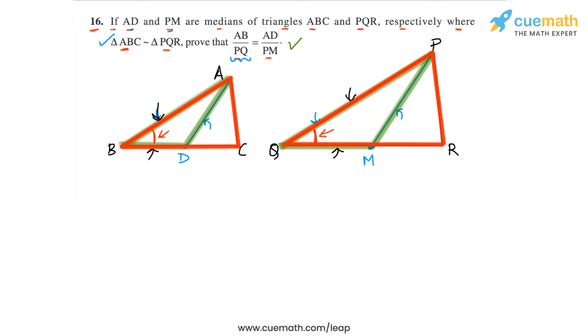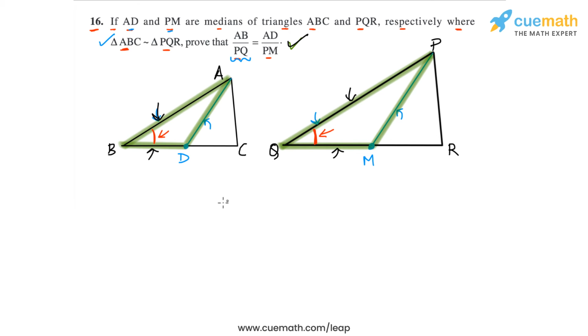So by showing that AB by PQ is equal to BD by QM, we can say that these two triangles will be similar. Triangle ABD and PQM will be similar by the SAS similarity criterion. And once we have shown that these two triangles are similar, it will follow that their sides are proportional. So this equality of ratios that we have to prove will follow.